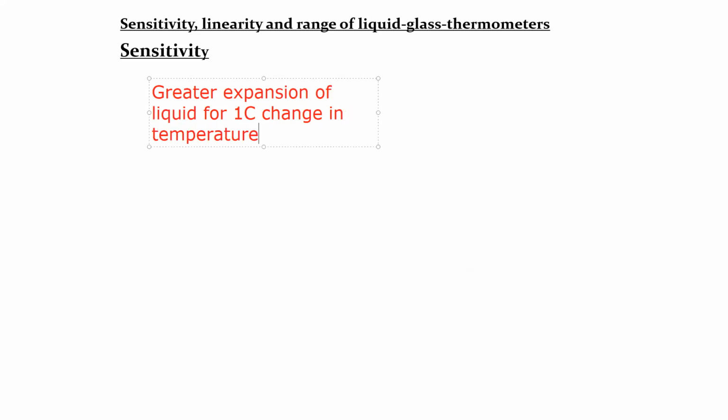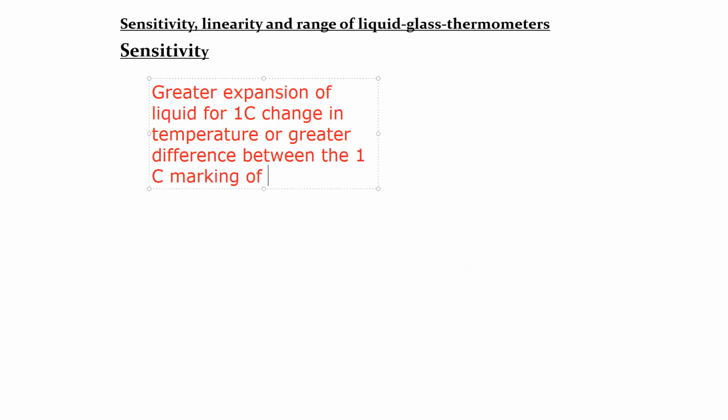The term sensitivity refers to greater expansion of liquid for a 1 degree change in temperature, or the greater difference between the 1 degree markings of the thermometer.